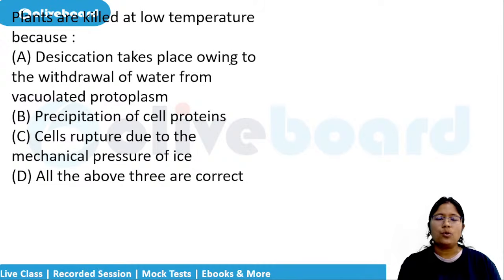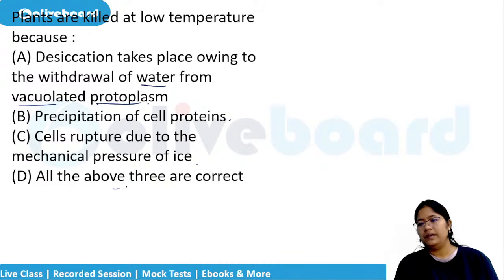Desiccation takes place owing to the withdrawal of water from vacuolated protoplasm, precipitation of cell proteins, cell rupture due to mechanical pressure of ice, all of the above. Yes, even if you take a guess also, very good.